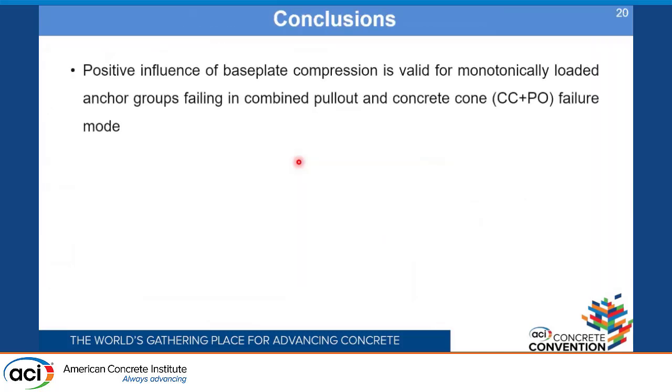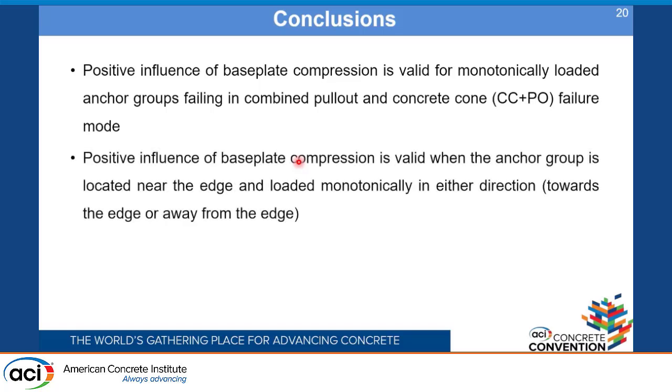In summary, it is shown that the positive influence of the base plate compression is valid for monotonically loaded anchor groups, which are failing under combined pull-out and concrete cone failure mode. Also, it is shown that this influence is applicable when we have an anchor group located near the edge, which is loaded monotonically either towards the edge or away from the edge.